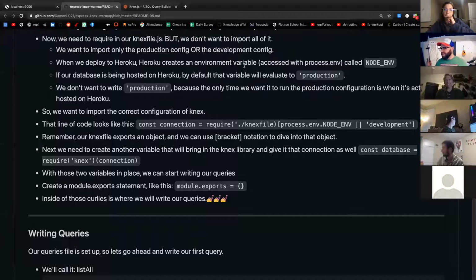You would just use $ and then that all caps variable. Anybody know how I access it from inside of JavaScript? process.env.variable. Exactly.